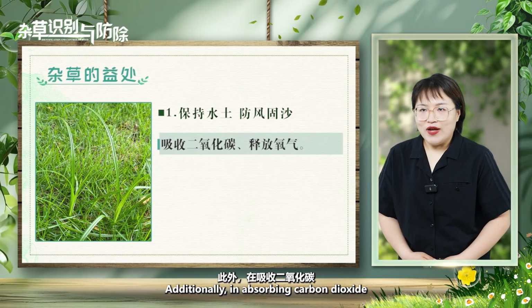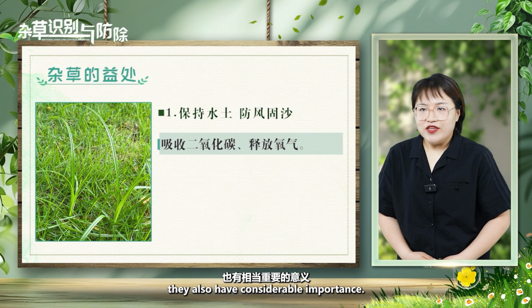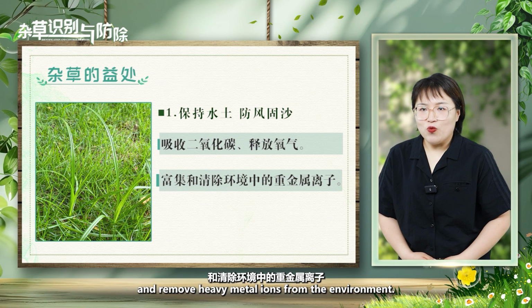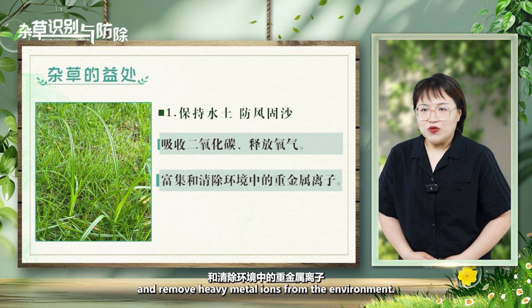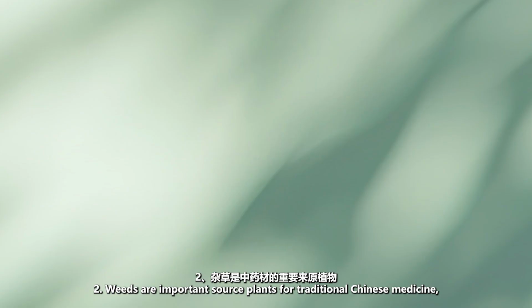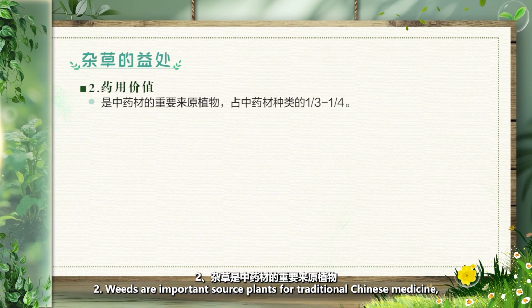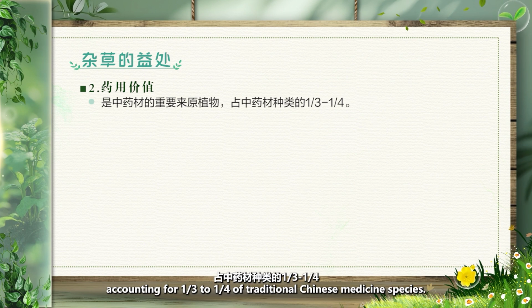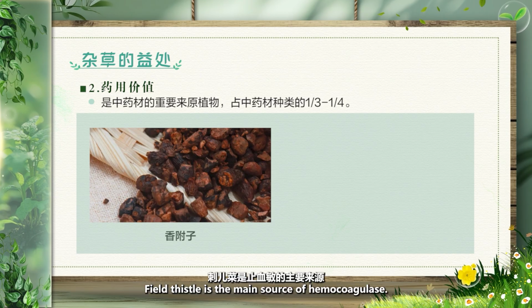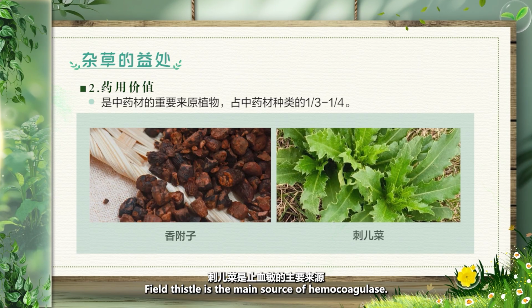Additionally, in absorbing carbon dioxide and releasing oxygen, they also have considerable importance. Some weeds can also accumulate and remove heavy metal ions from the environment. For example, duckweed has the ability to accumulate cadmium too. 2. Weeds are important source plants for traditional Chinese medicine, accounting for 1/3 to 1/4 of traditional Chinese medicine species. For example, purple nutsedge is a digestive and stomach nourishing medicine. Field thistle is the main source of hemocoagulase.